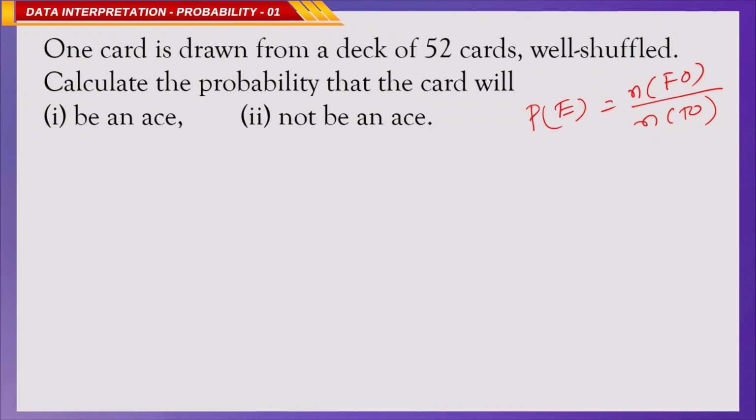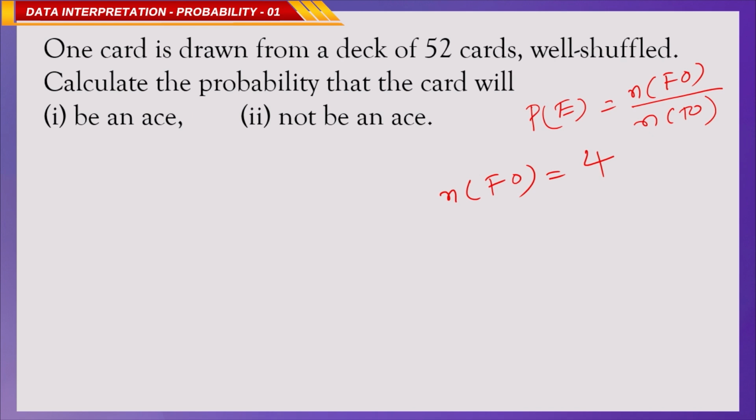One card is drawn from a well shuffled deck of 52 cards. Calculate the probability that the card will be an ace. Correct? So, there are 4 aces. The number of favorable outcomes for the ace is 4.